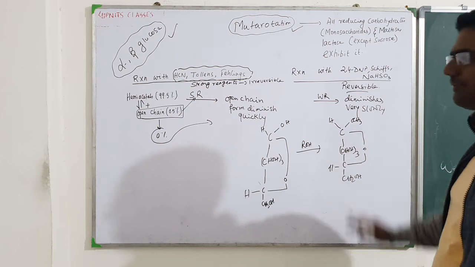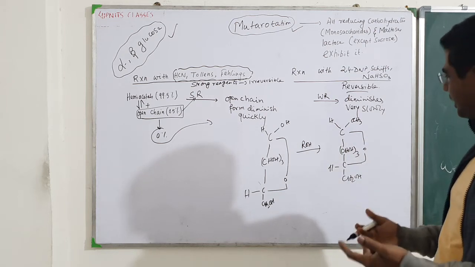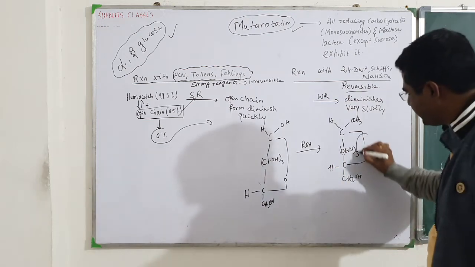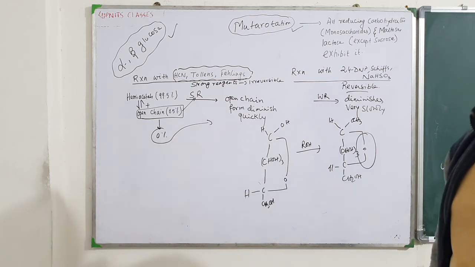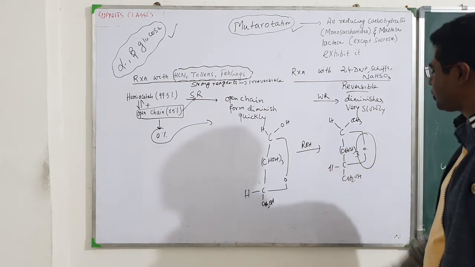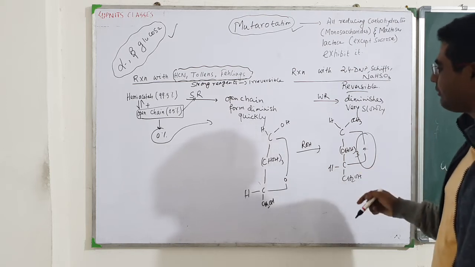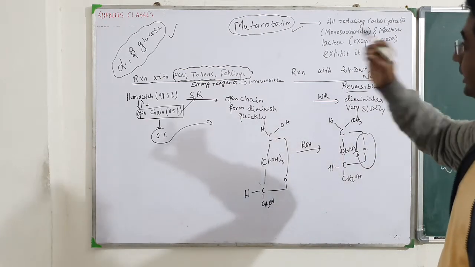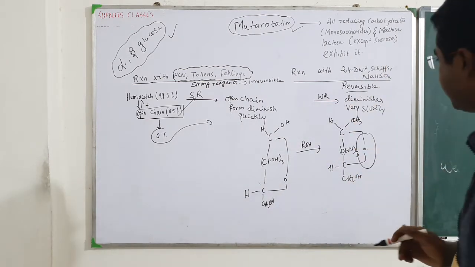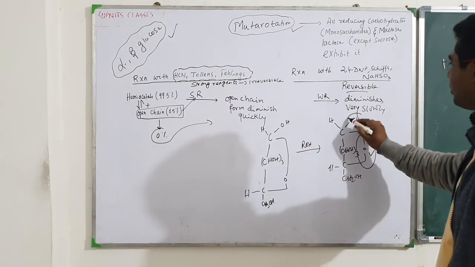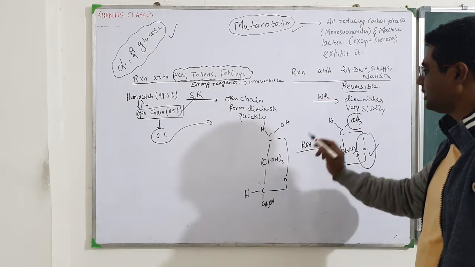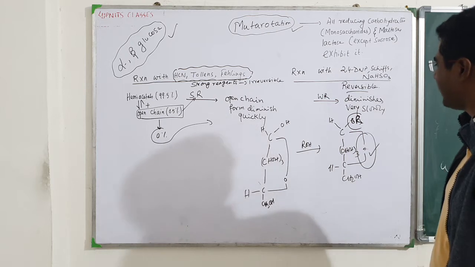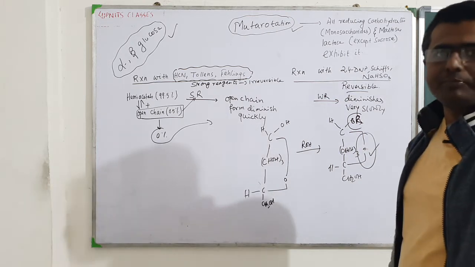This glucoside doesn't have any sort of open chain structure. Why will this glucoside not have an open chain structure? Because this glycosidic bond is very strong, and due to this bond there is no formation of open chain for Tollens reagent reaction. That is, it will not give the silver mirror test. This bond is also taken care of by this R. I have written CH3, this will be OR. So as soon as this is formed, it doesn't react with Tollens reagent.